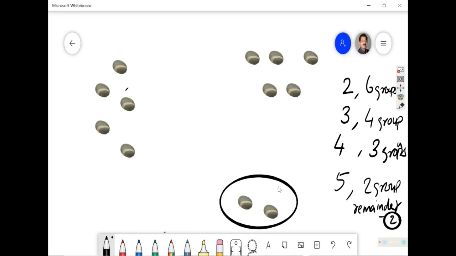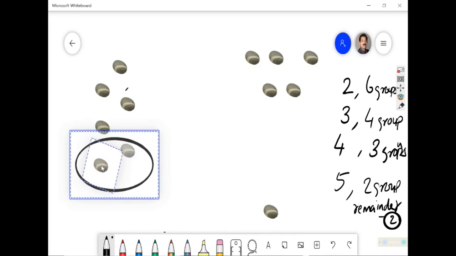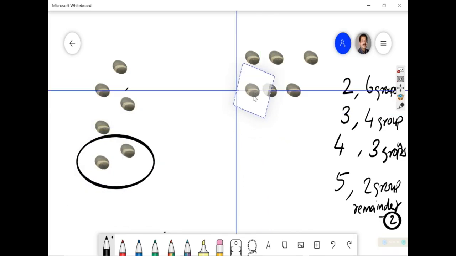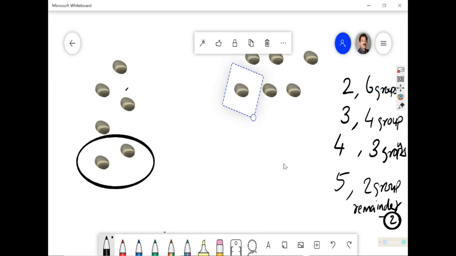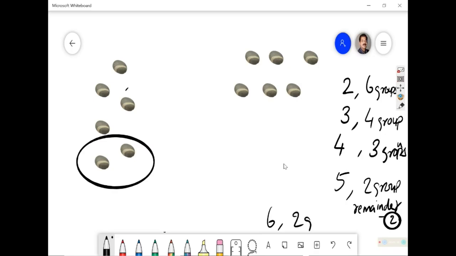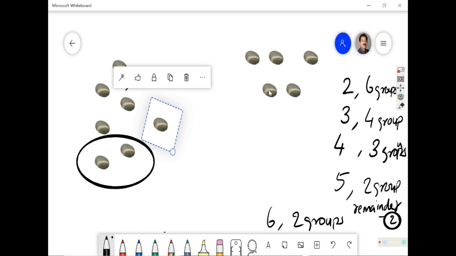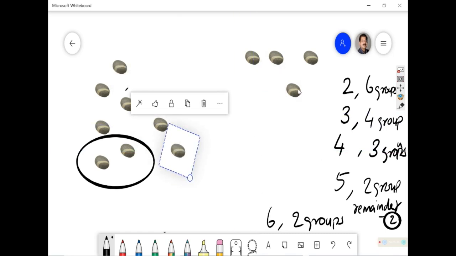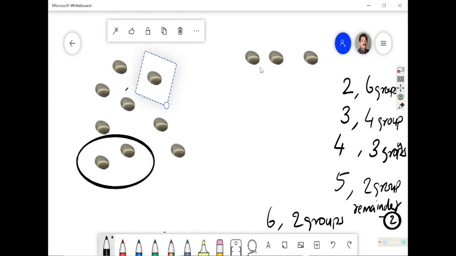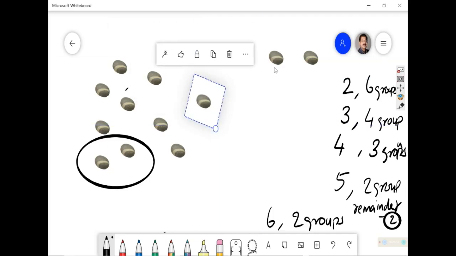Okay, let it go. I will make a group of 6 now. 6 over here, 6 over here. Okay, no problem. I made a group of 6. The group of 6 fit well. There are 2 groups, and my 12 pebbles are over. If I try to make a group of 7, it won't work. Group of 8, it won't work. Group of 9, no. Group of 10, there is no second group, only 12 are there.